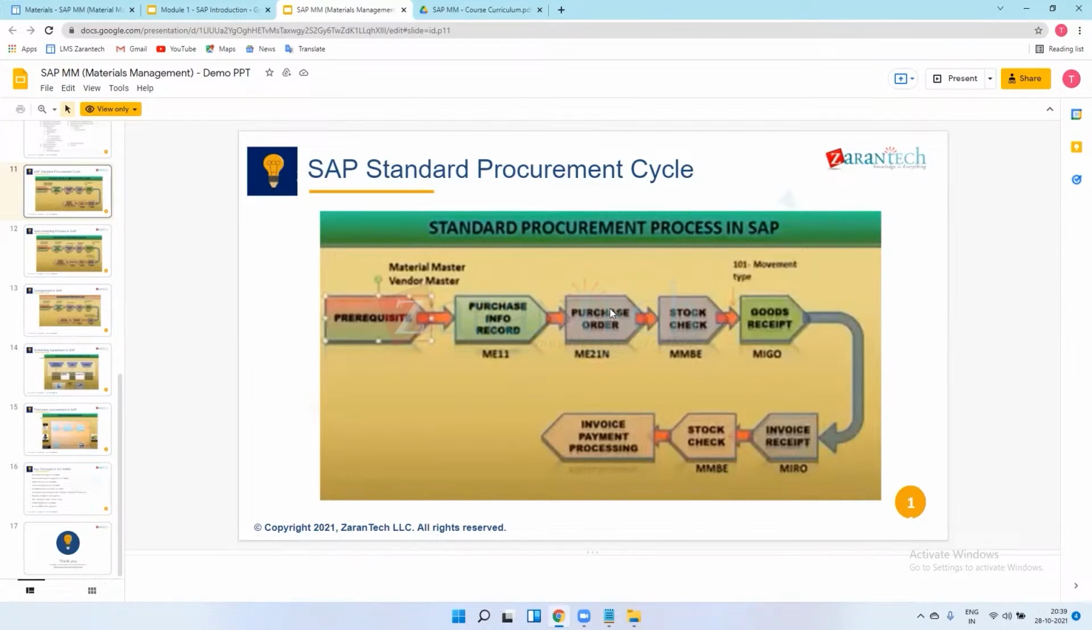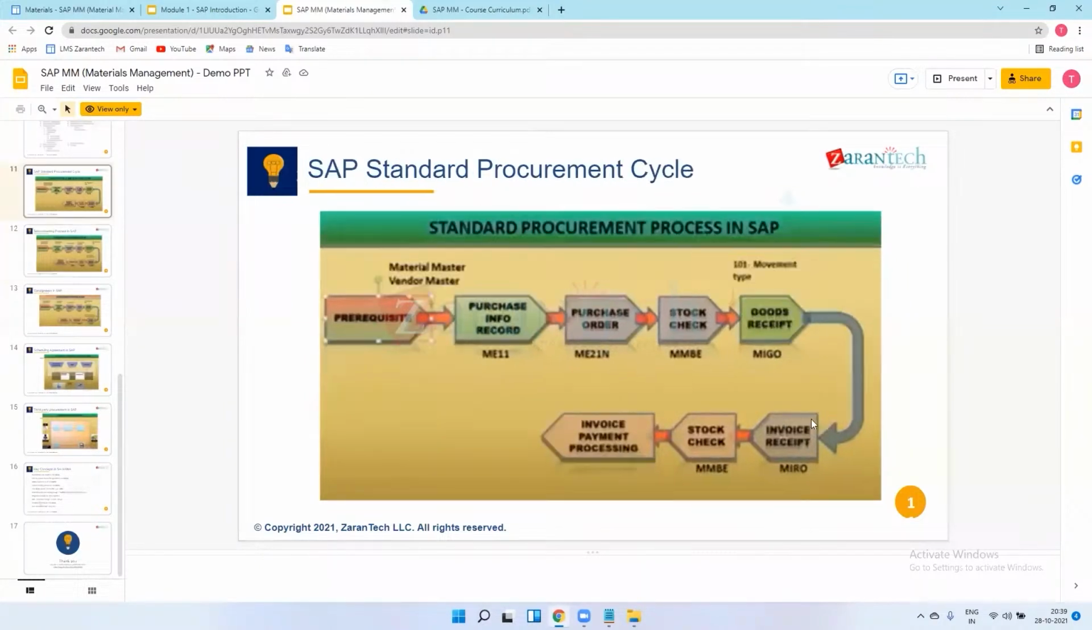Okay. So these are chapters. Means purchase info record is a chapter, PO is a chapter, goods receipt. We will see all this, theoretical and practical, in our coming sessions. Okay. This is just for the demo purpose. So we don't have access today. So that's why I'm explaining all the slides in detail.